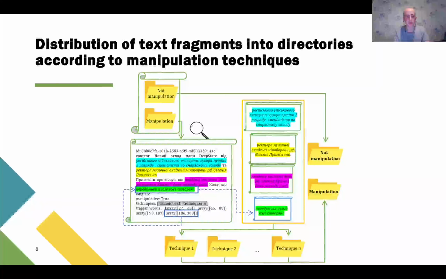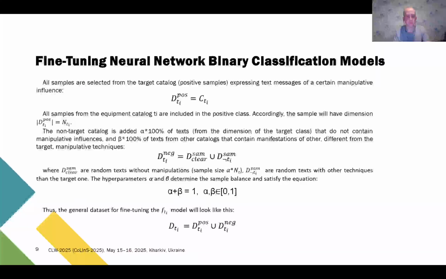On this slide you can see the process of distribution of text fragments into directories according to manipulation techniques. From the input dataset D containing the text fragments and their labels, fragments annotated by the authors as expressing manipulation techniques are extracted. Each fragment is placed in a separate file, which is placed in a directory with the same name as the name of the manipulative technique. If there are several techniques within the document, fragments are duplicated in directories with the same name as the techniques expressed.